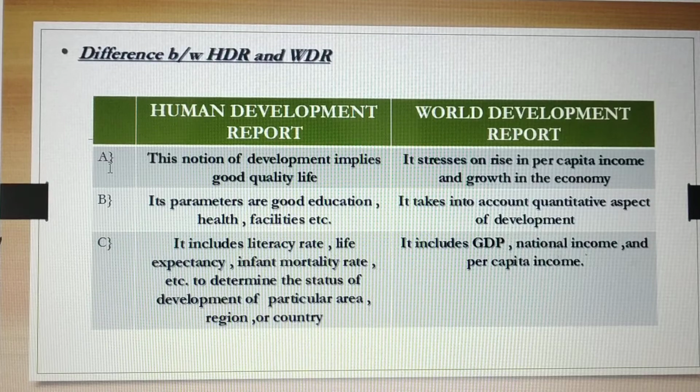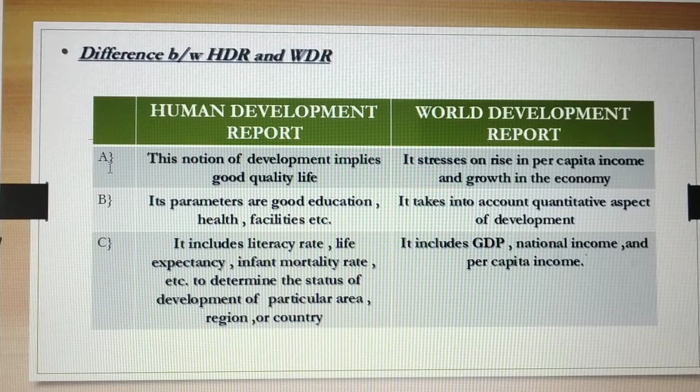Now here you can see that there is a difference between HDR and WDR. Different reports are there. First, the Human Development Report published by UNDP is one of the best methods to measure development.